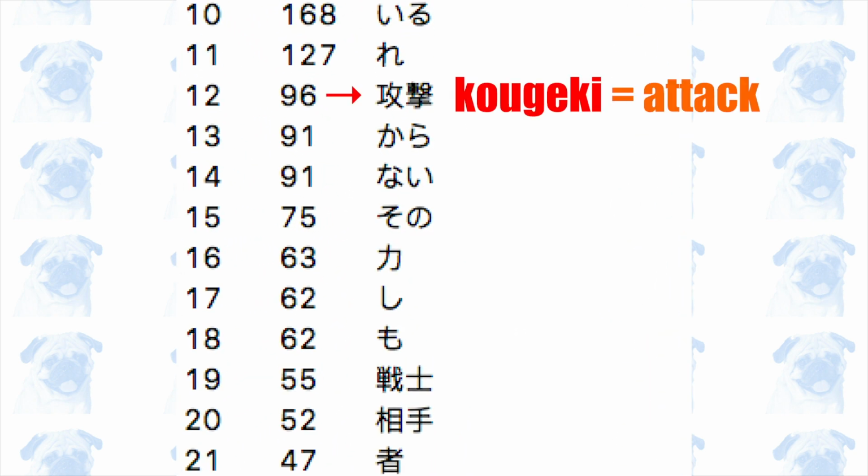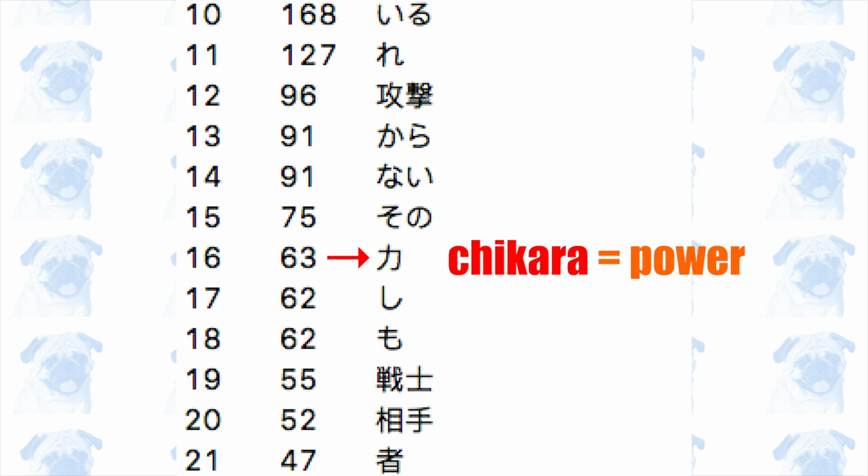With this piece of information in mind, you should notice the oddity of the word kogeki on this list. Kogeki, or attack, is the 12th most frequent word, and it is more frequent than some grammatical words such as kara, from, and nai, which expresses negation. Another unusually frequent word is chikara, or power. It appears 63 times, and it is the 16th most frequent word.